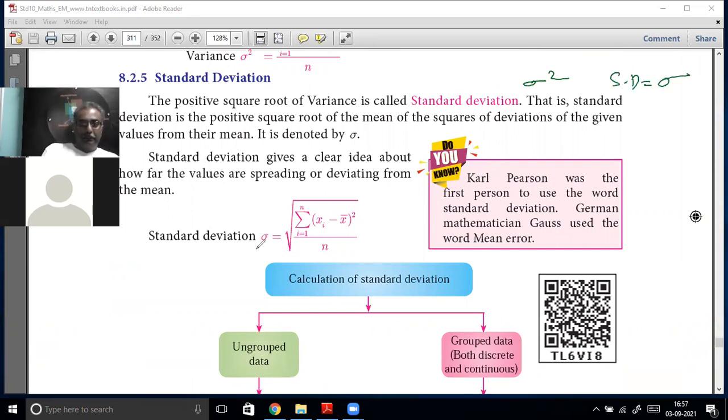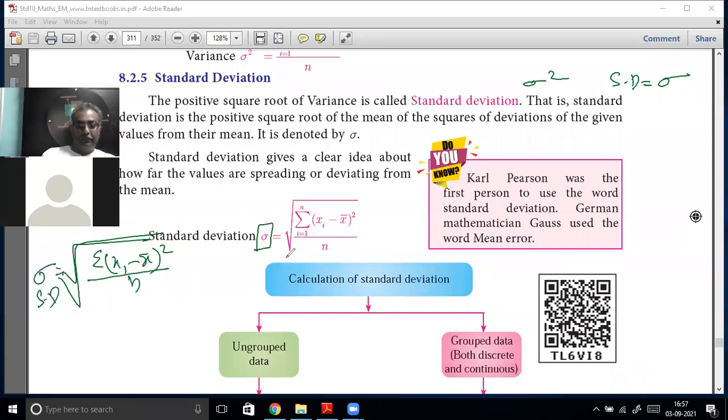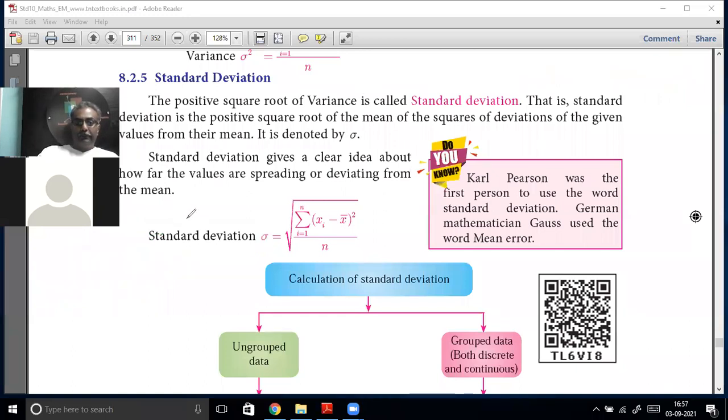Just take the square root of variance. Variance was sigma of xi minus x bar the whole squared divided by n. That whole thing you take the square root, that is equal to standard deviation, SD. This is the most important thing.